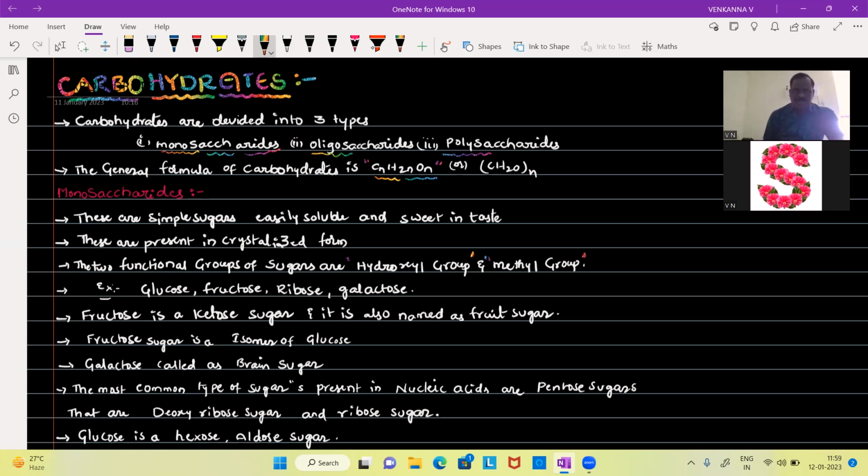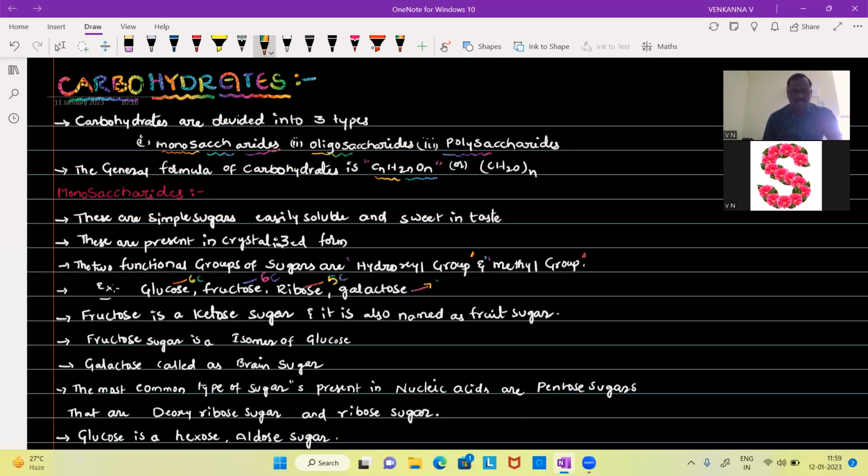If you see the types of monosaccharides, for example glucose, fructose, ribose, galactose. Here glucose is a hexose sugar, means it has 6 carbon atoms in its structure. Fructose is also a 6C compound. Ribose is a pentose sugar, means 5C. And galactose is also a 6C. So glucose, fructose, ribose, galactose are different examples of monosaccharides.